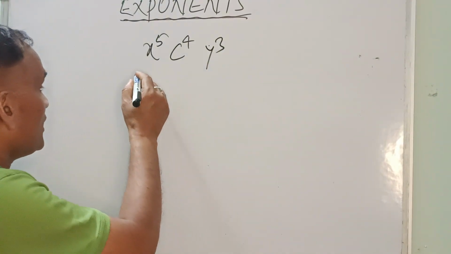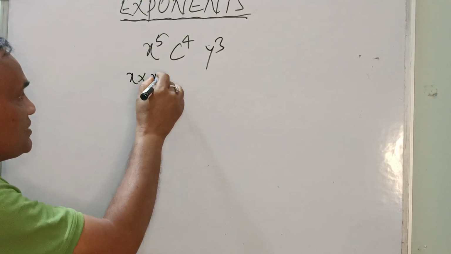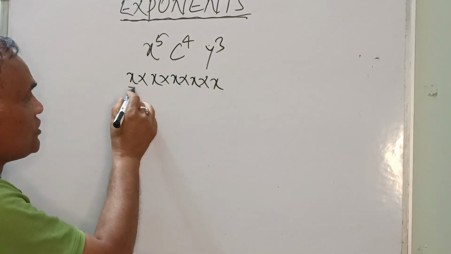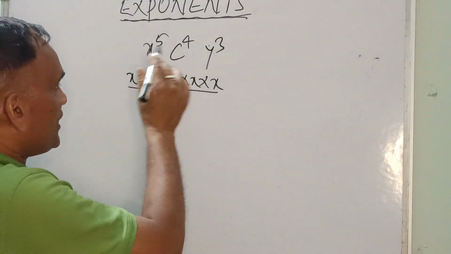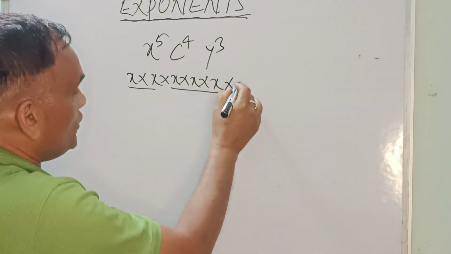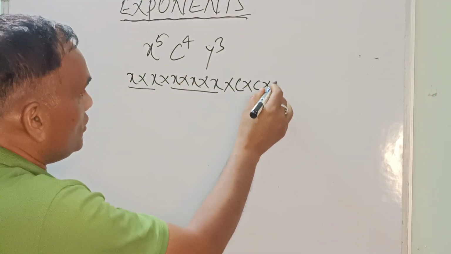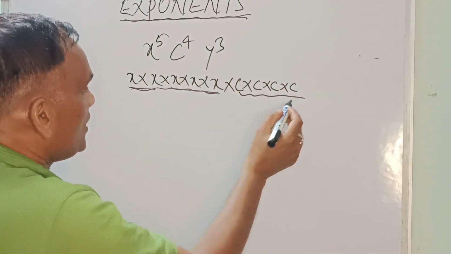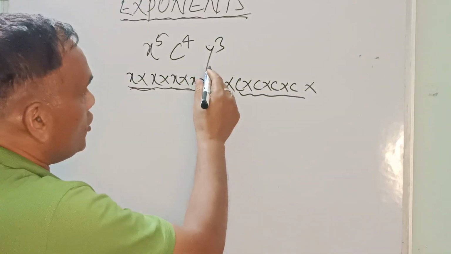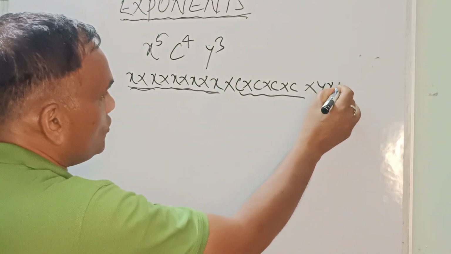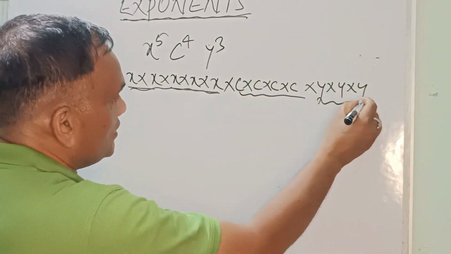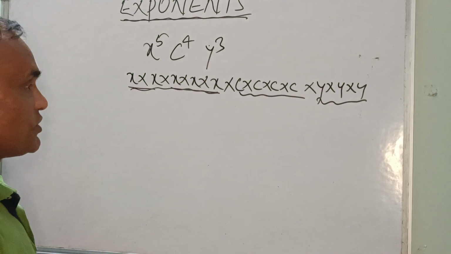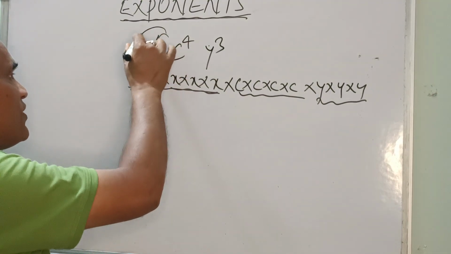So here you can write x into x into x into x into x. So this is 5 times. Again we'll take c, so we can multiply c into c into c into c. This is 4 times. And that was 5 times, gentlemen. Again it is the turn of y, so we'll write y into y into y. This is 3 times.